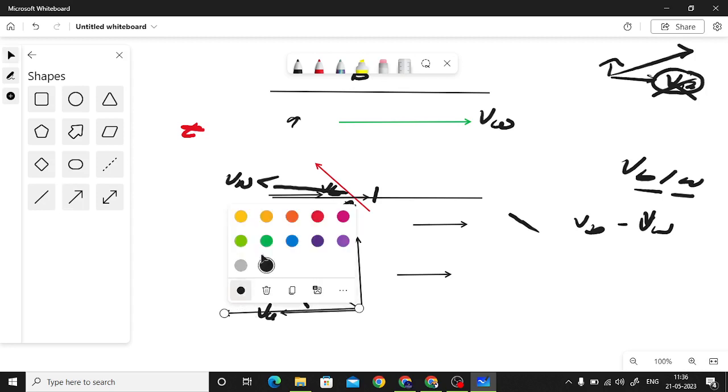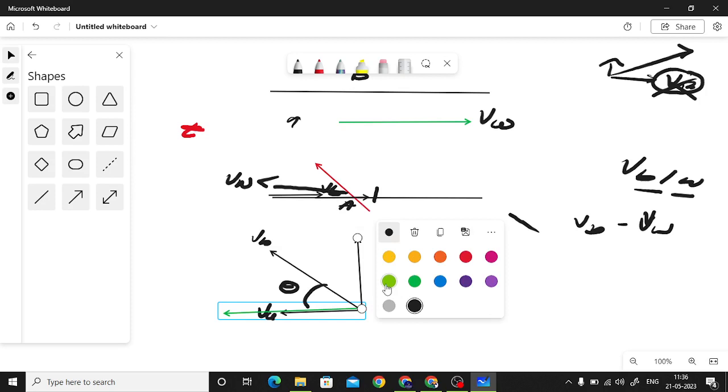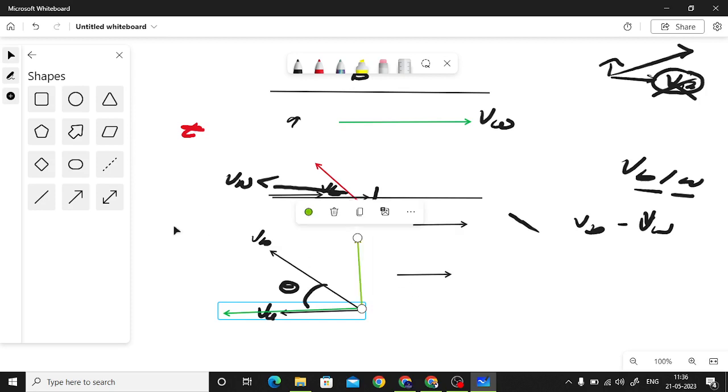I am changing the color so that it is easily visible to you all. So I have resolved the components of the velocity of the boat in two separate directions. So this is the velocity of the boat in the y direction, and this is the velocity of the boat in the x direction, right?